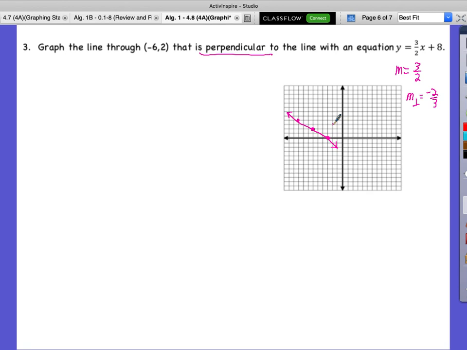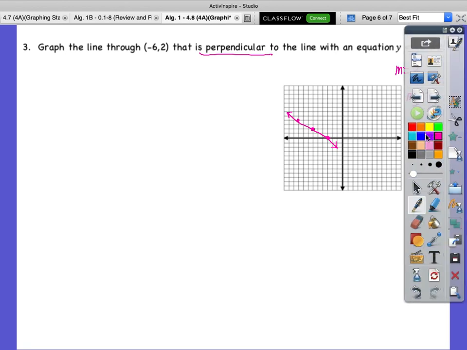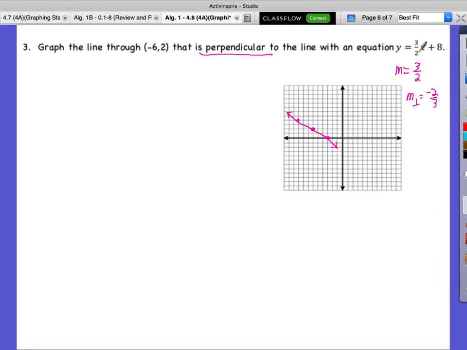Questions on that? Yes. They are. So if we graphed our original line, we'd see the perpendicular. That's a great question, Kelly. Let's graph our original line on here. I will graph it. You don't have to if you don't want to, but you can if you want to. If I graph mine in orange to make this pop, y equals 3 halves x plus 8.